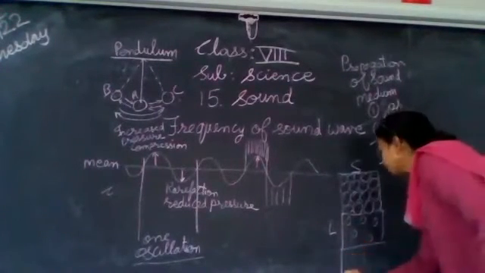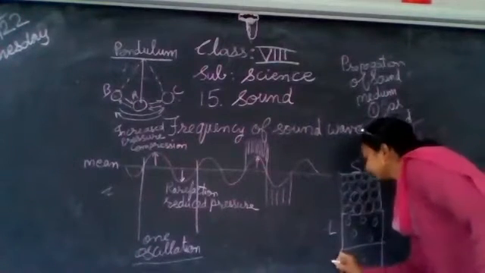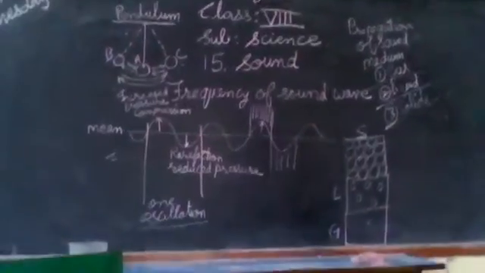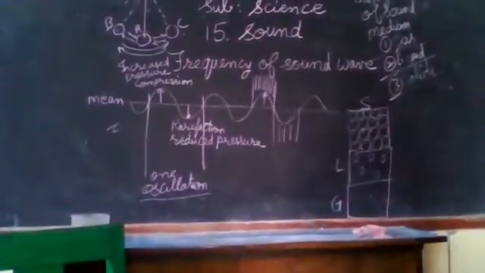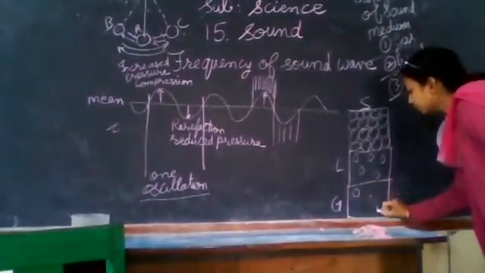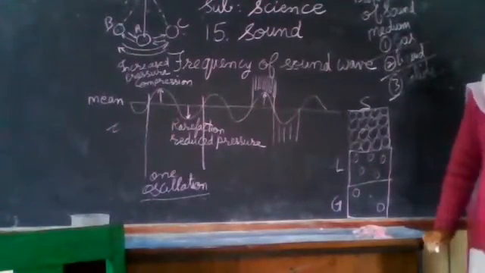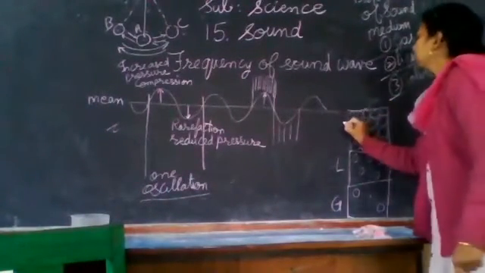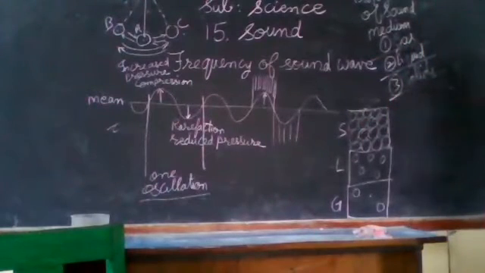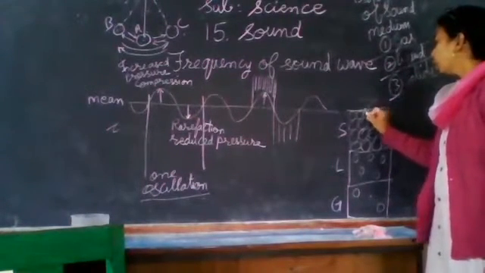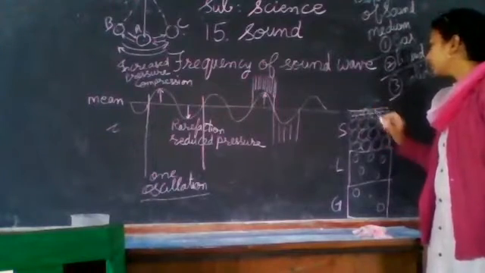And finally, if you come to the gaseous state, what is the arrangement of molecules? They are very much scattered, very far away from each other. So from these three figures, we can easily understand in which medium sound is going to travel faster. You can see here, as these molecules are very close to each other, propagation is faster.